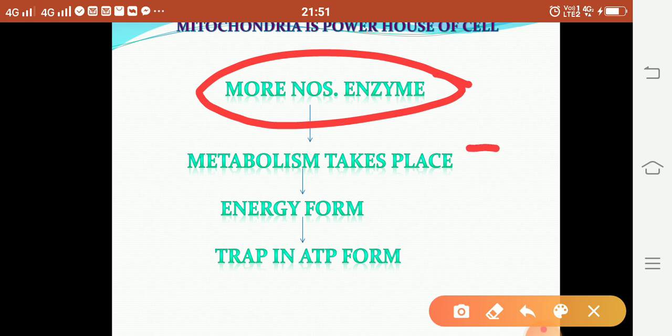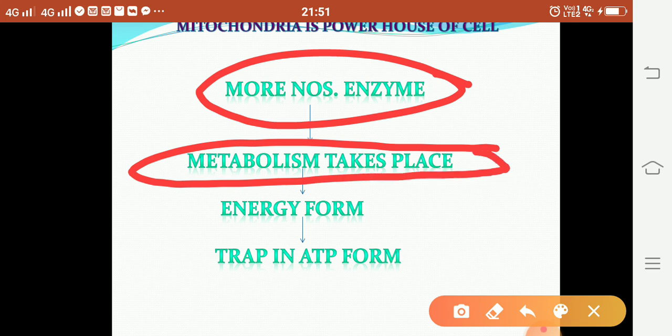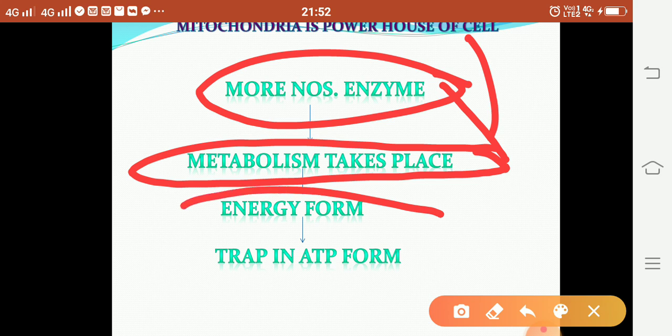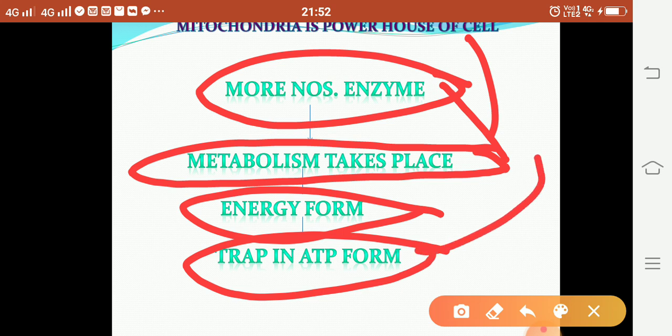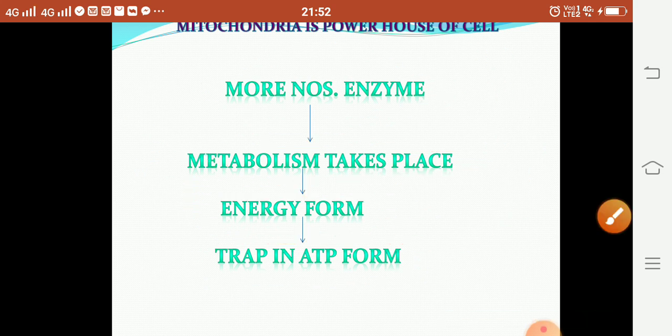Due to that, all types of reactions and metabolism occur in the mitochondria, and during this metabolism there is formation of energy, and this energy is trapped in the form of ATP, so it is called the powerhouse of the cell. Metabolism means biochemical changes occurring in the biological system, and during these changes energy is formed and trapped in the form of ATP, so it is called the power generator or powerhouse of the cell.